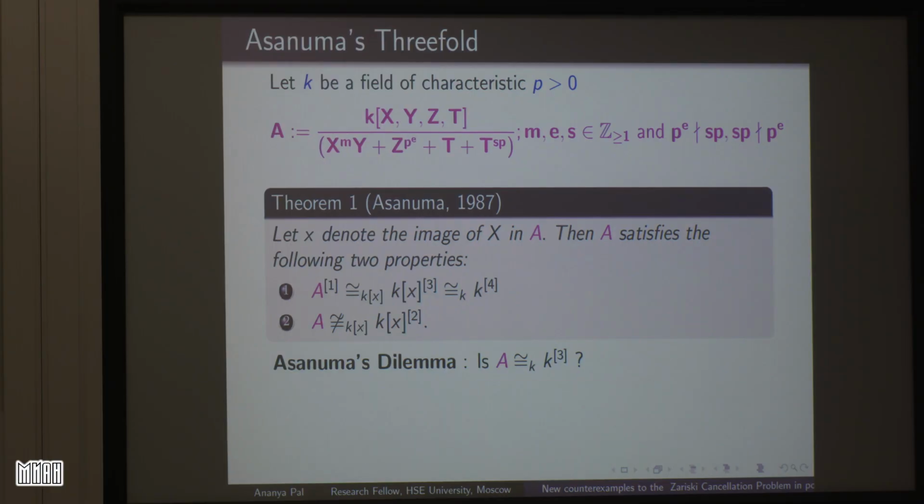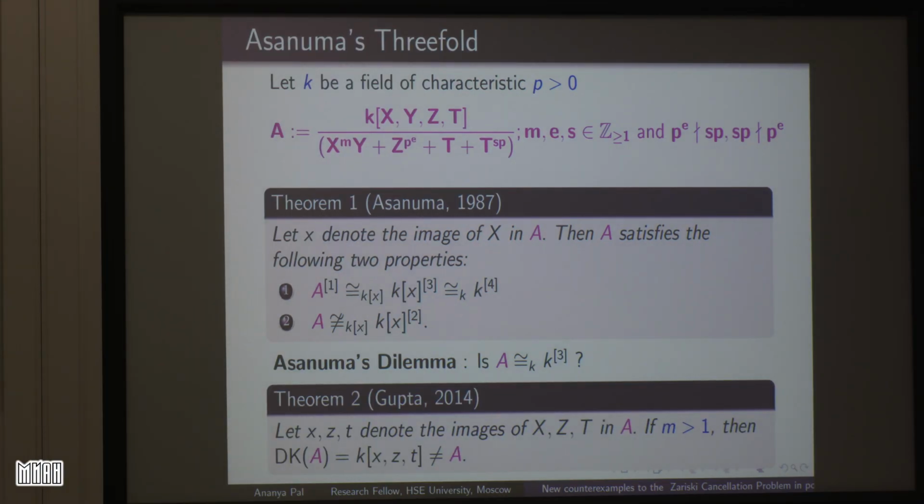The question, known as Asanuma's dilemma, is: is A a polynomial ring in three indeterminates? And the answer was given by Neena Gupta in 2014. It says that the Dixmier invariant of A is actually k[x,y,z], where x, y, z are the images of X, Y, Z inside A. So the Dixmier invariant is not equal to A. Hence, we can conclude that A was not a polynomial ring by Lemma 1. We just proved that for polynomial rings the Dixmier invariant is itself, but here it is not the whole of A. So A can never be a polynomial ring.